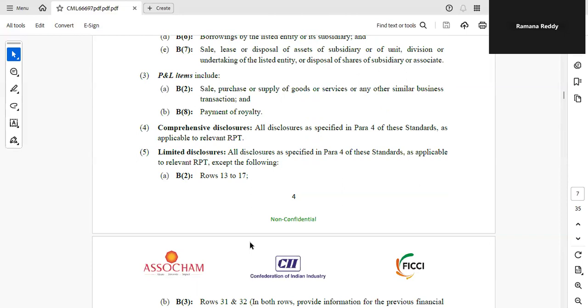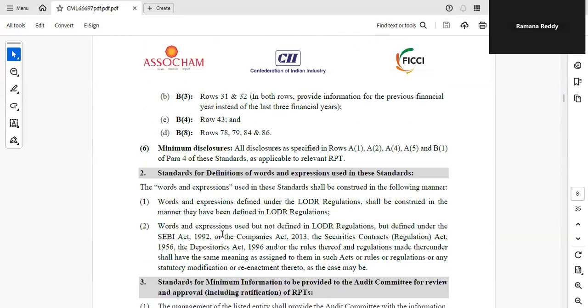So the details related to the type of transaction, related to the type of disclosure, need to be filled. That's all. Everything is given in the format. By seeing the format, because this document runs to 35 pages, others are not required to fill. Depends on the transaction and disclosure, it needs to be filled. Other things not applicable. You can fill not applicable.